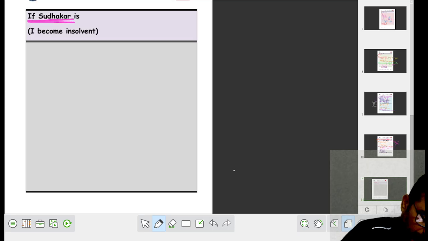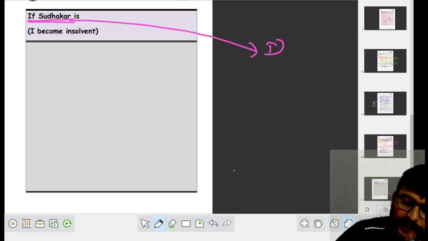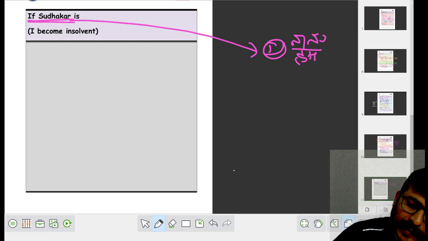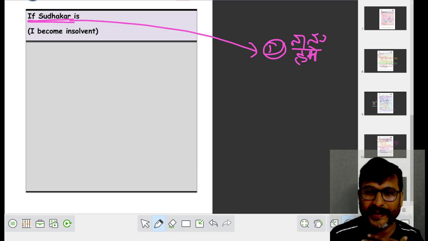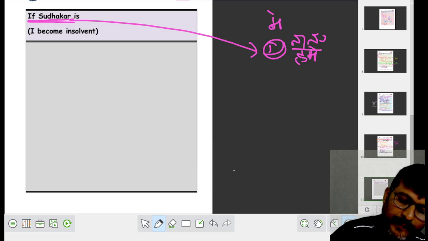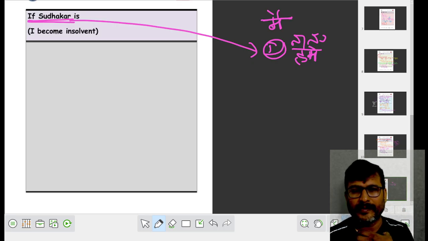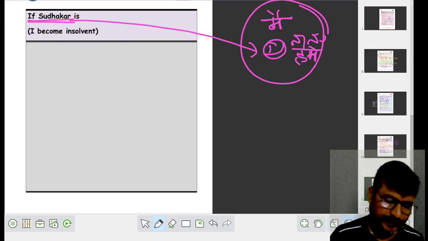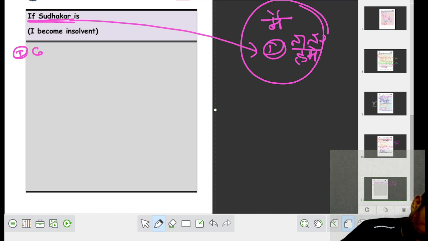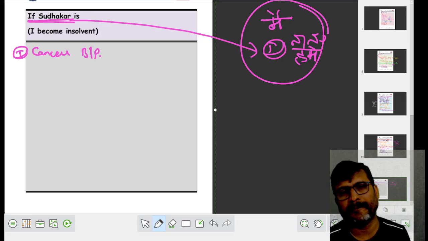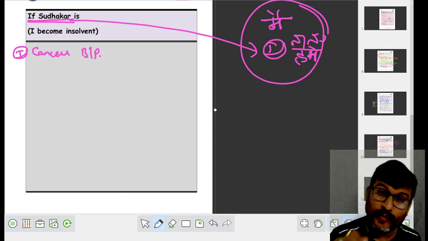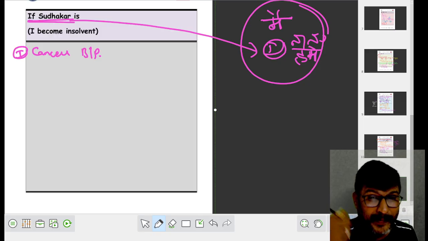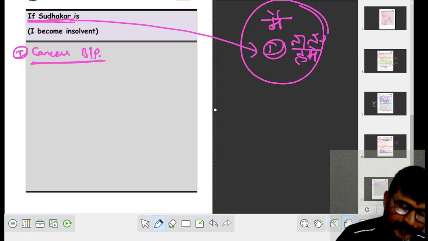Sudhakar is insolvent, means I. In Kannada ನಾನು, in English I, me. When I am insolvent, what do we have to do? Cancel BP, because when I am insolvent, for me it is a BP.